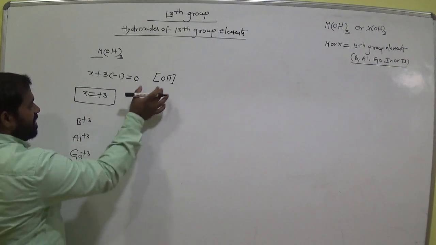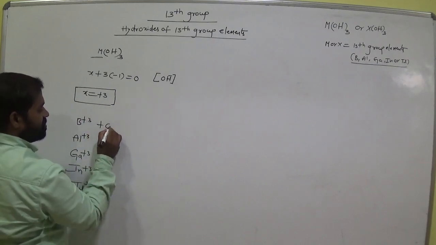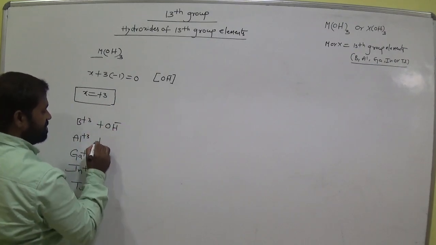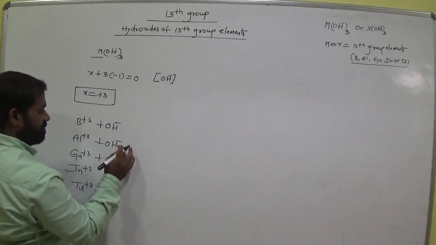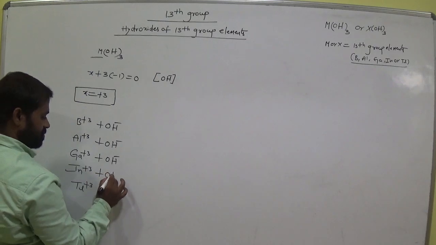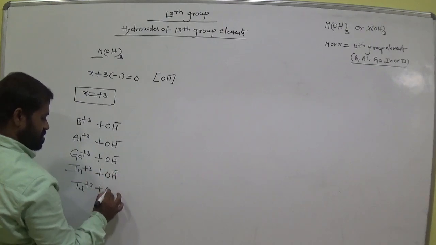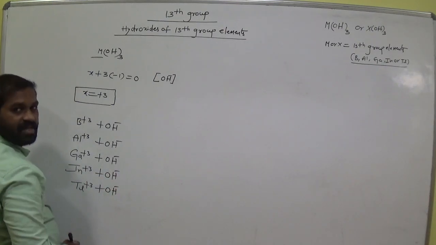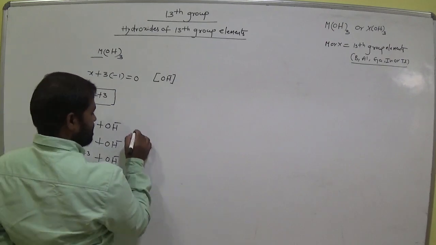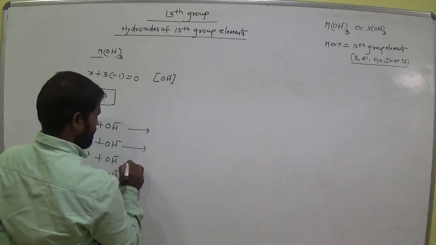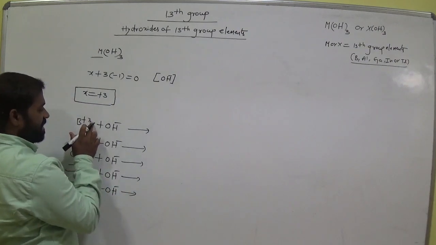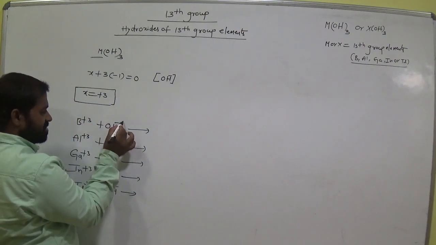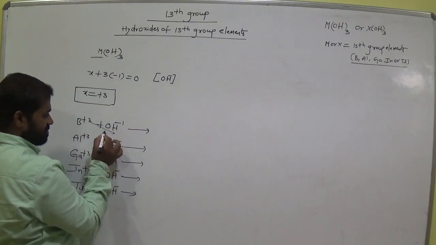Now these ions interact with OH minus, which is -1. They form hydroxides. Hydroxides means exchange the charges as superscripts, like this.